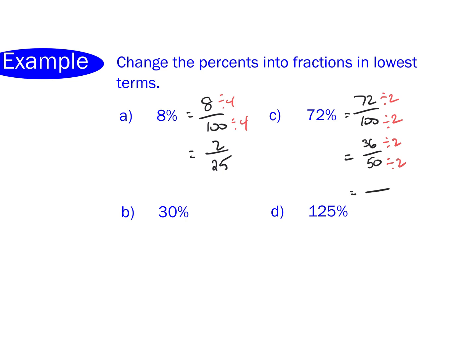So if we divide 36 and 50 both by 2, what do we get? 18 over 25. Nicely done. And there we go. So that's 72%. So if you got 18 out of 25 on a test or an assignment or a quiz or whatever the heck, that's going to be the equivalent of 72%. Okay?